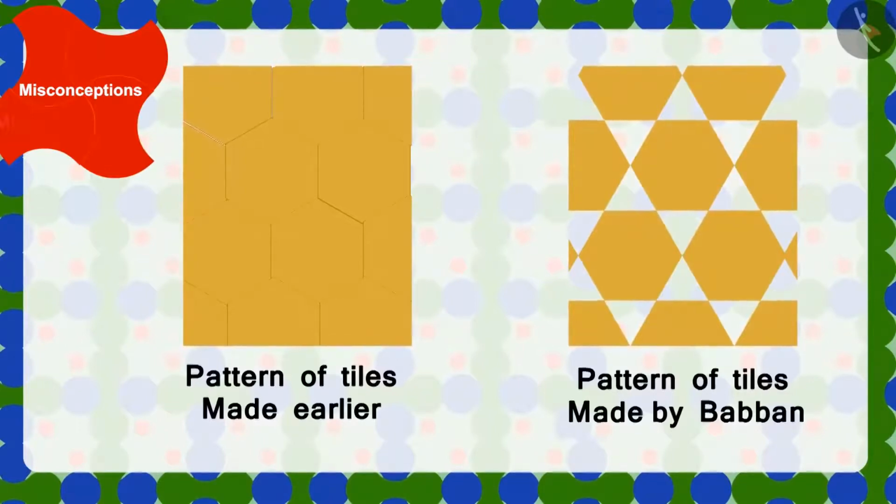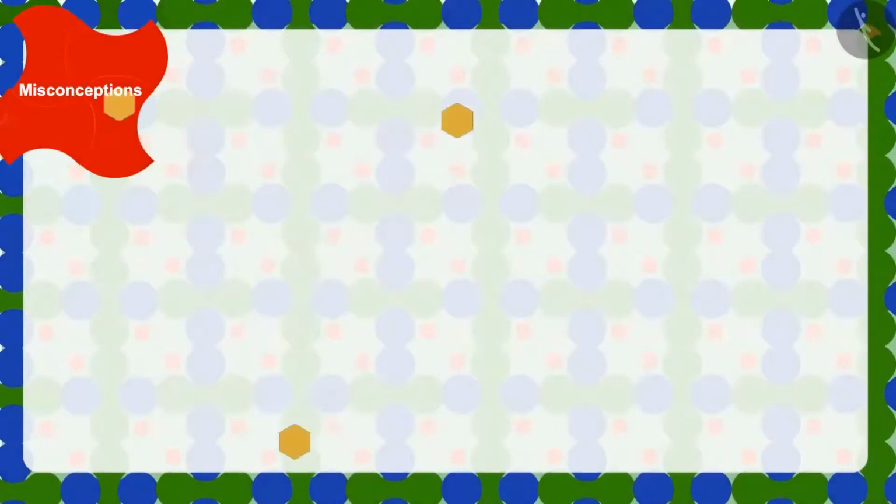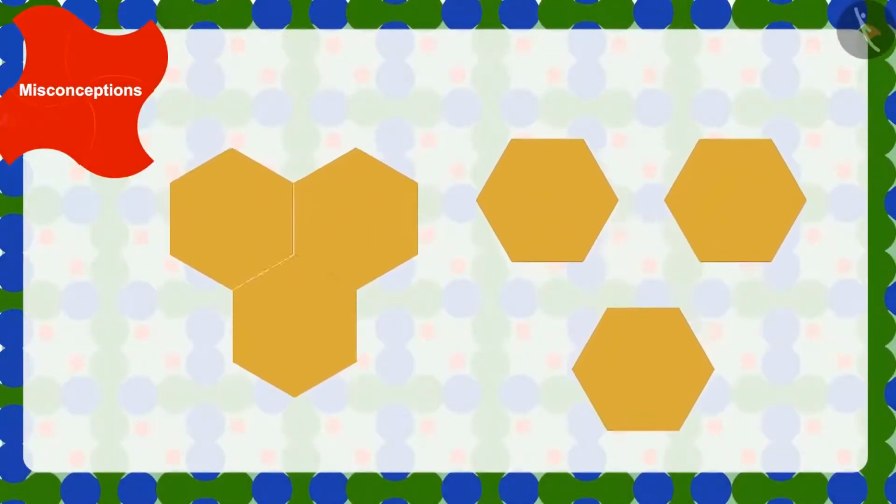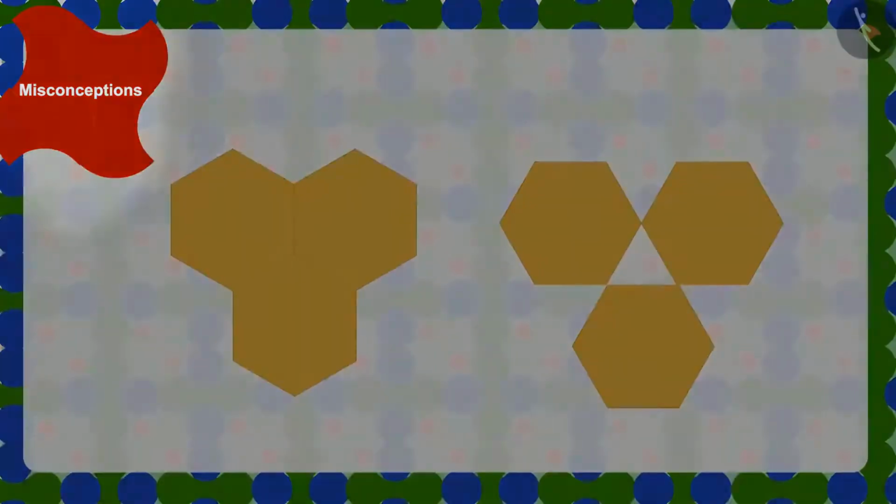Babban had used the same tiles that were already fixed on the floor. Then why did this happen? Some shapes are such that they can be joined in only one way, so that no space remains between them.